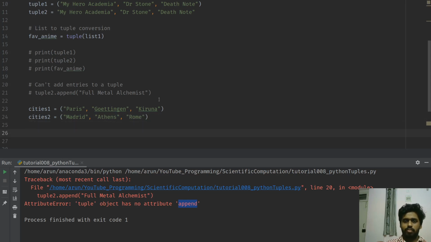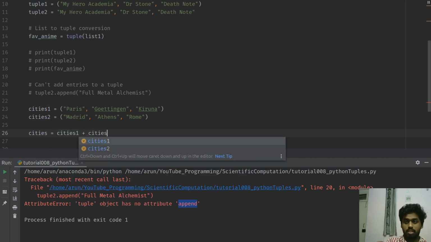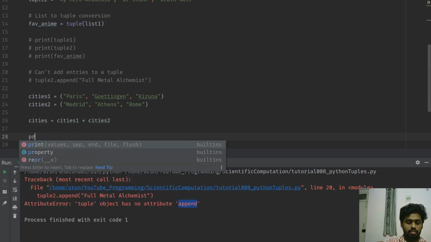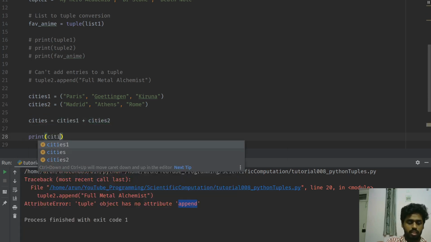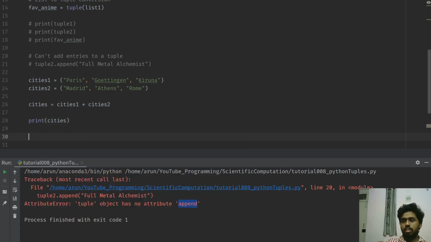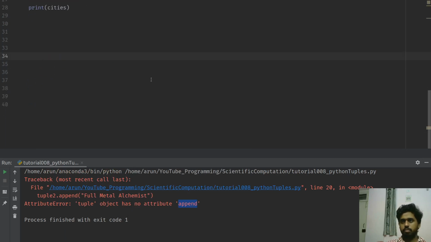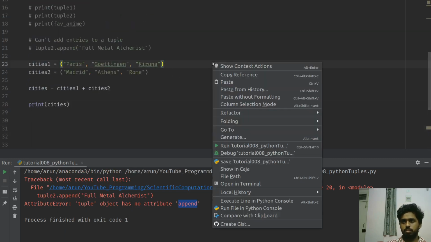Now if both of us wanted to club things together and merge them, all I can do is say cities equals cities1 plus cities2. That's it. And if I were to print cities, I give some lines over here so that this part is pushed up.